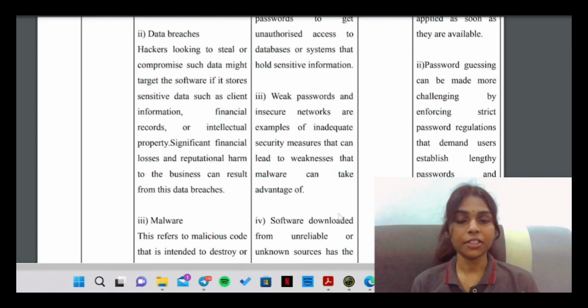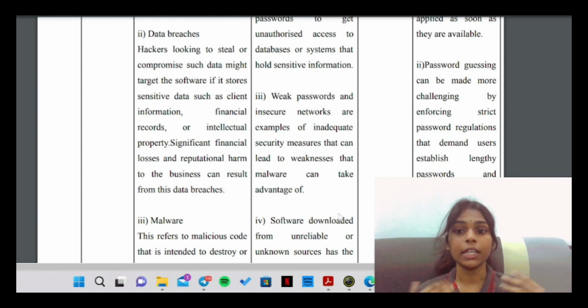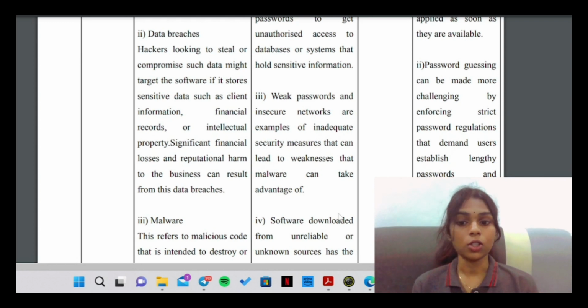Then the second threat is data breaches. Hackers looking to steal or compromise data might target the software if it stores sensitive data such as client information or financial records. Significant financial losses and reputational harm to the business can result from these data breaches.